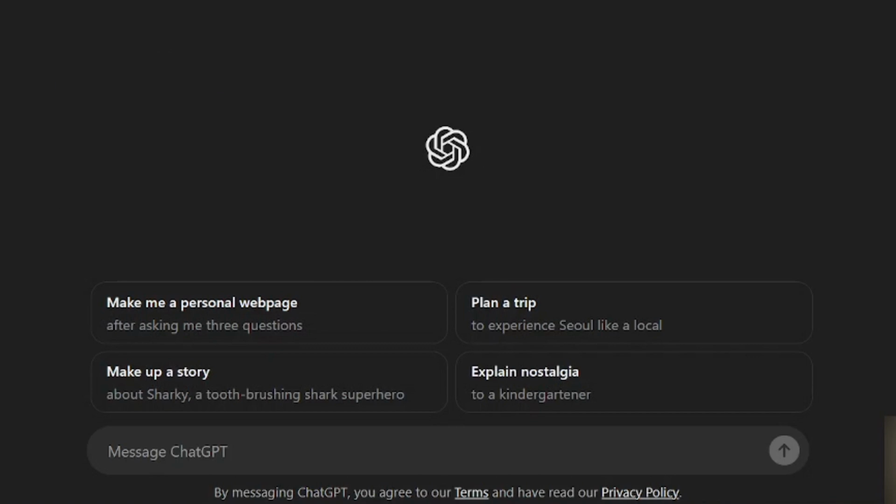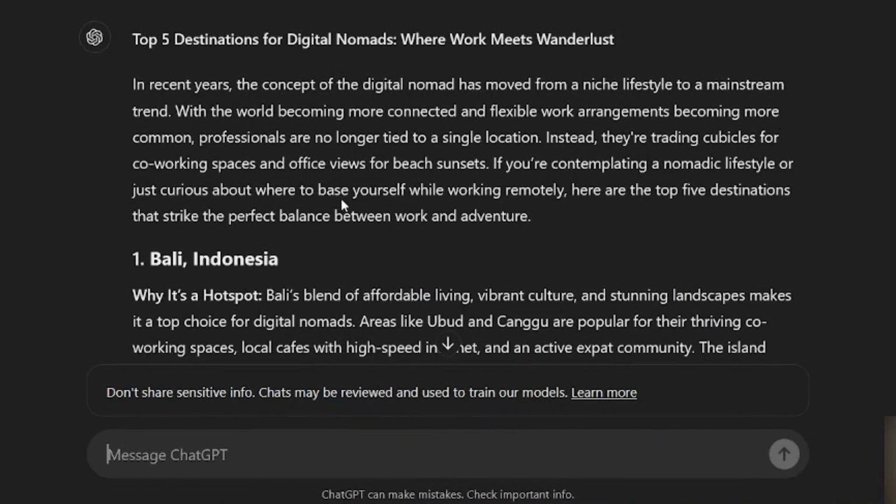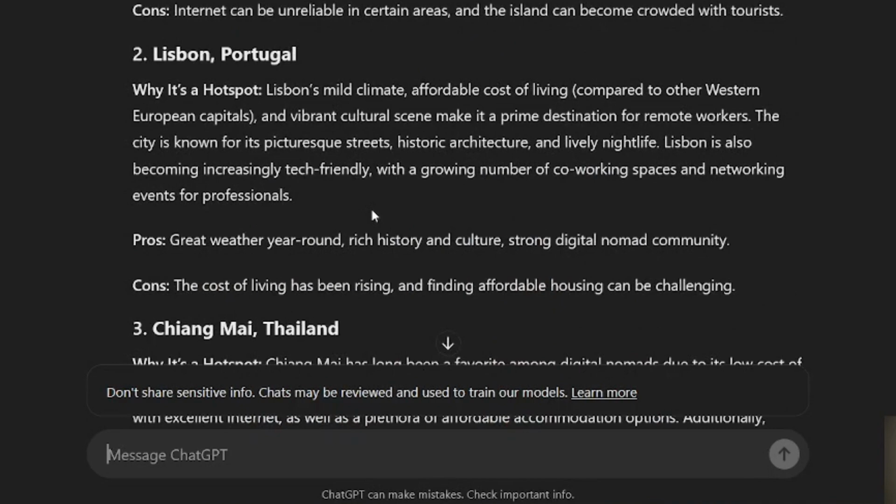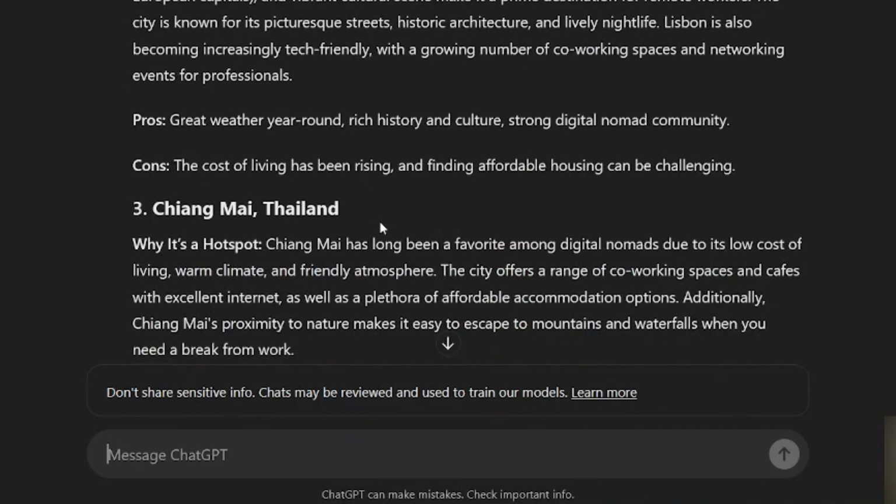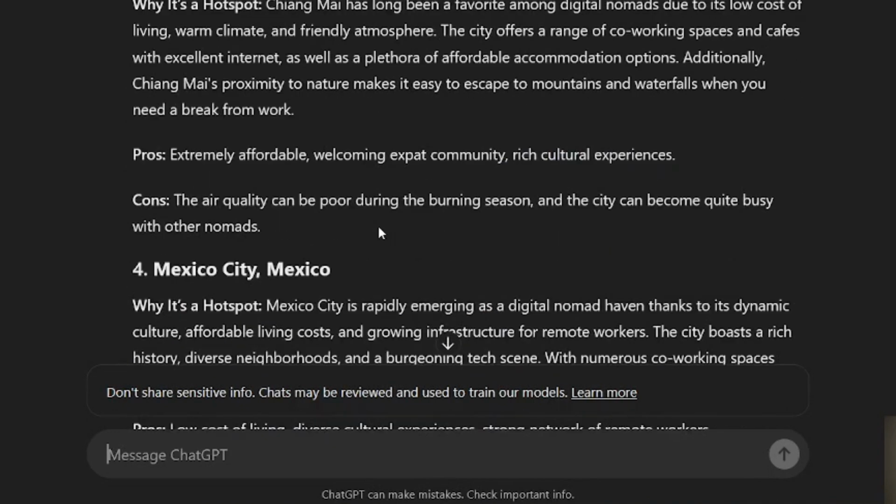So for example, in here, I'm going to write a quick prompt. I'm going to say, write a blog post about the top 5 destinations for digital nomads. I'm going to press enter. We have got the output from ChatGPT. It is decent, but it's just scratching the surface. The more precise and detailed our instructions are, the better the AI can perform.